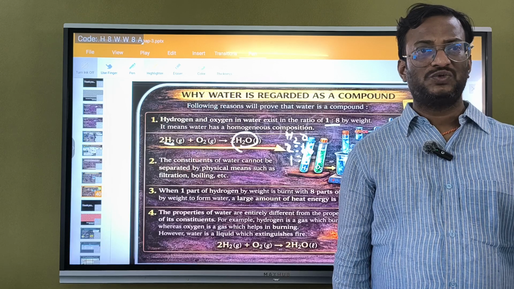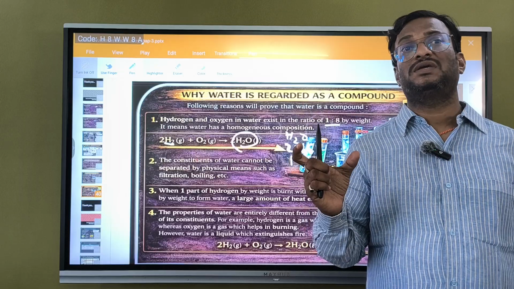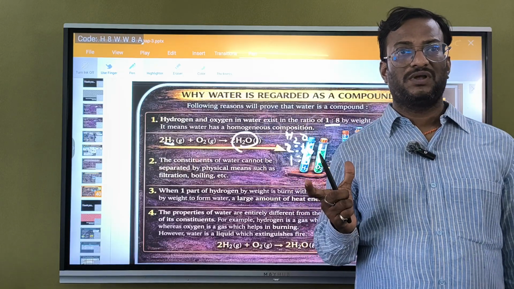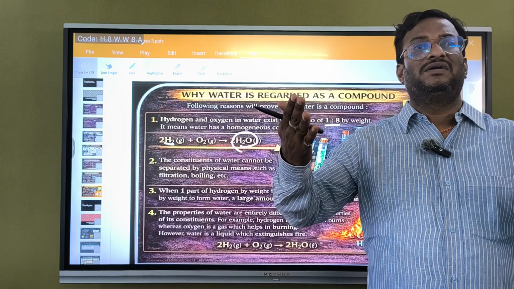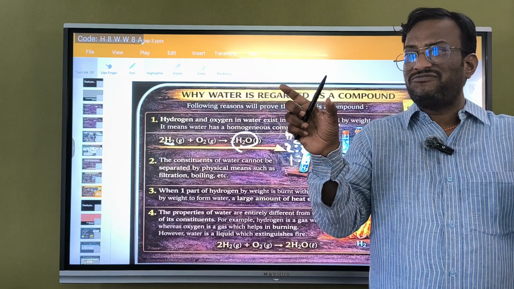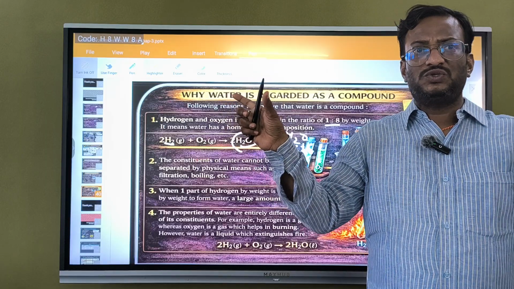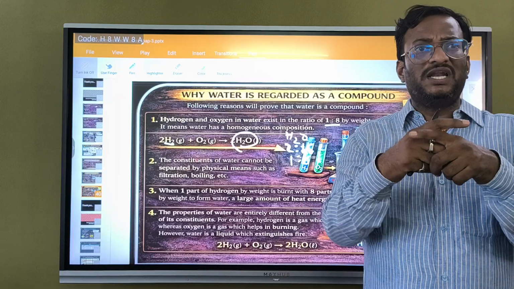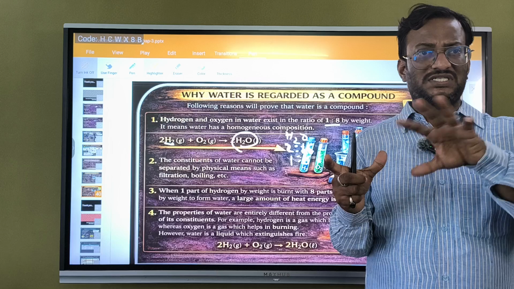To break H2, some amount of energy is spent. To break the oxygen molecule, much more energy is spent. That energy should be converted into some other forms. After that, the two hydrogen atoms combine with one oxygen and form a new molecule, that is H2O. That is called water.